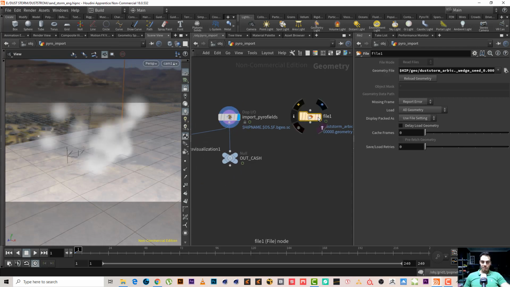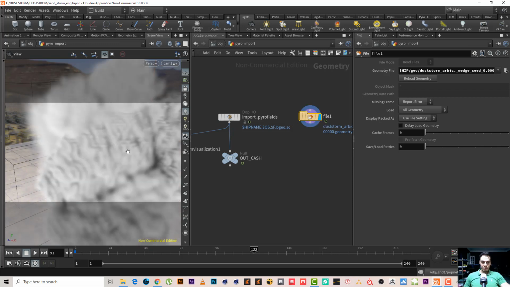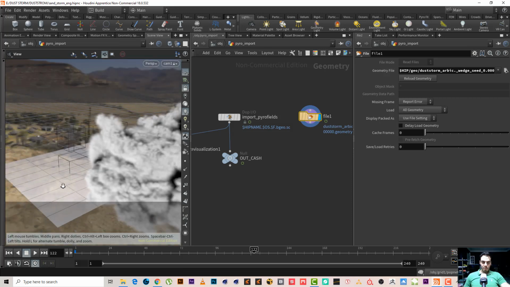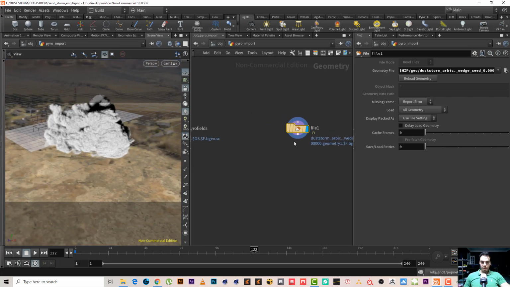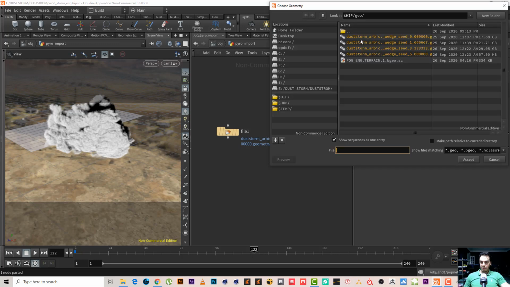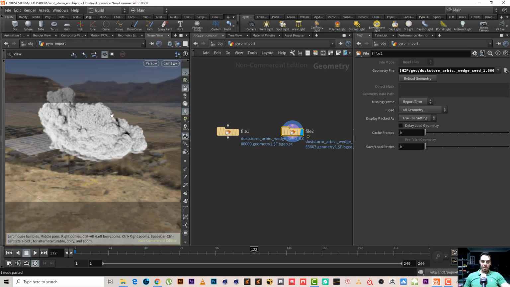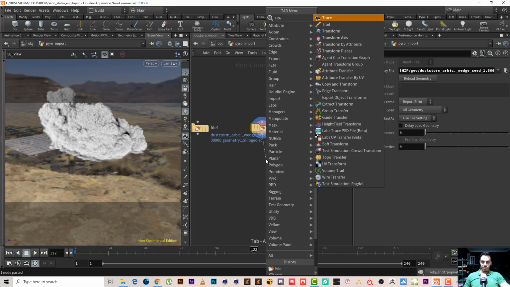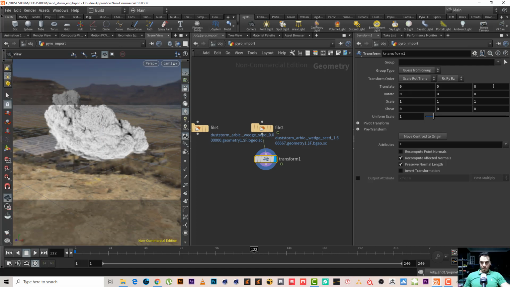Now I don't need to see this as a rendering forces. So now as we see, yeah, cool. Looks cool. So this is the first one. Let's add the second one. This is the second one. Of course, yeah, it put it in the same place, so maybe I can use a transform to simply just move it by the axis.